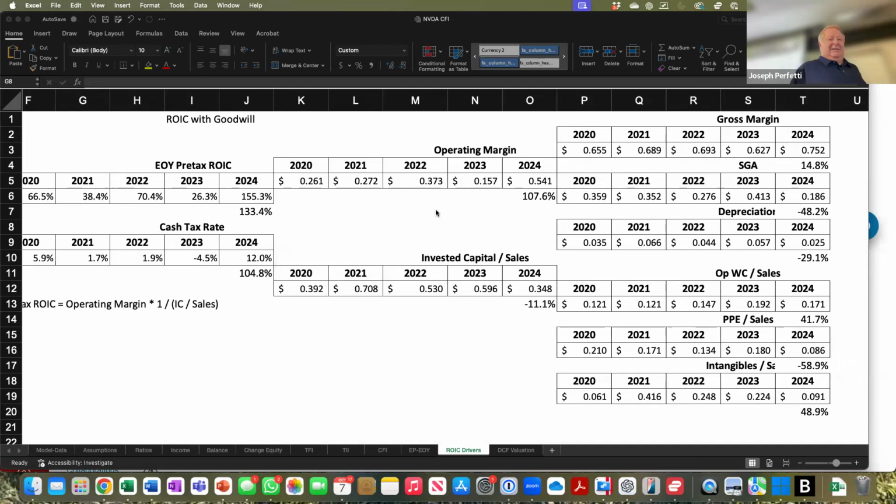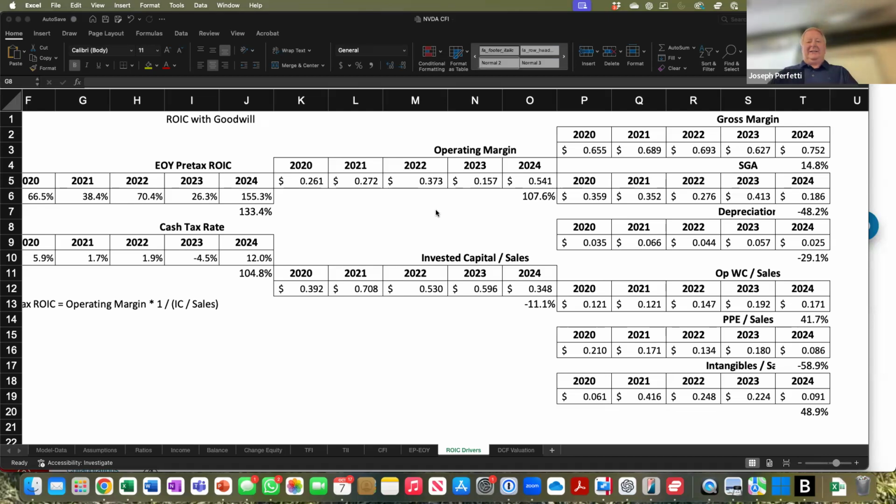All right, go ahead. Okay, so the gross margin for Nvidia went from 65.5 cents in 2020 to 75.2 cents in 2024, which is a favorable increase for the operating margin. A 14.8% increase. Also very favorable for the company. Their selling, general, and administrative expenses, SG&A, decreased from 35.9 cents to 18.6 cents, which is almost a 50% decrease. The equation to get operating margin is gross margin minus SG&A minus depreciation. So SG&A decreasing by so much was very favorable for the operating margin.